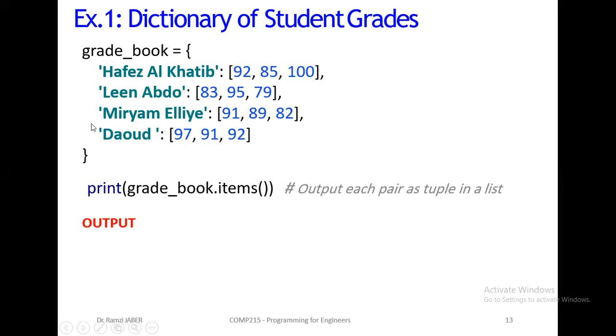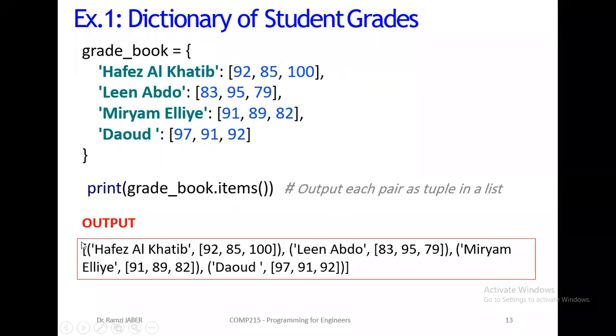So if I want to print gradebook.items, this dictionary we define, okay? We assign a new dictionary here. Now I want to print them out, but with .items. So the output will be each pair as a couple in a list. So we have a list, brackets, first couple, parenthesis, first element the key, comma, value, a list, comma, another parenthesis, key, comma, value, and so on.